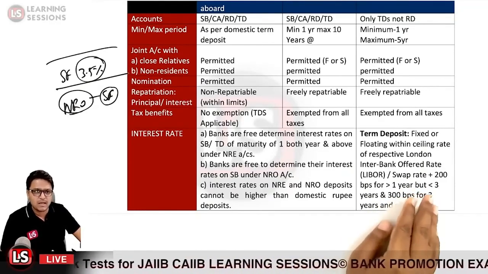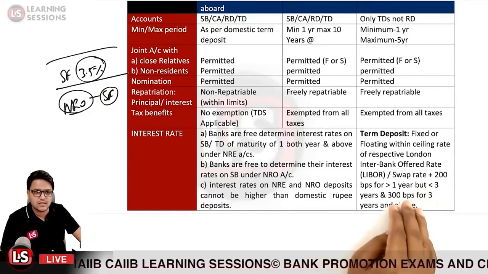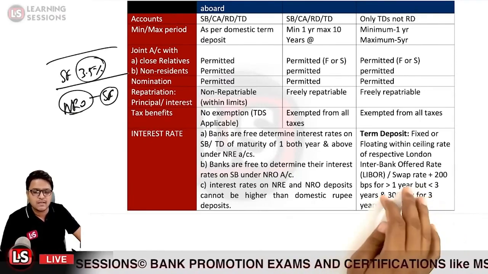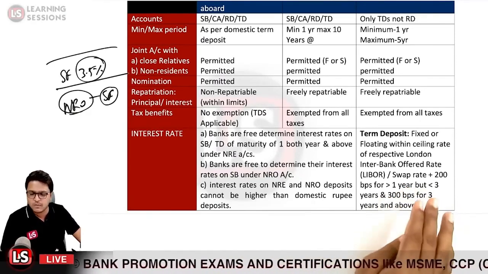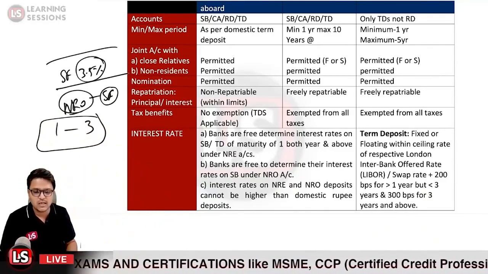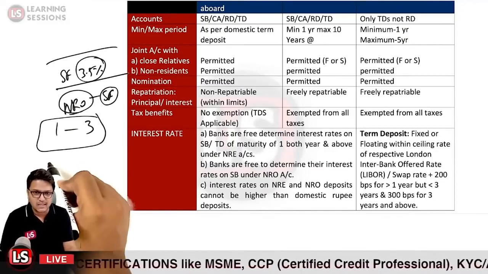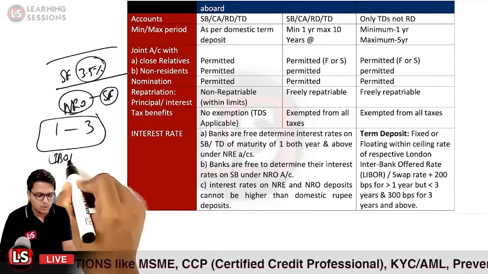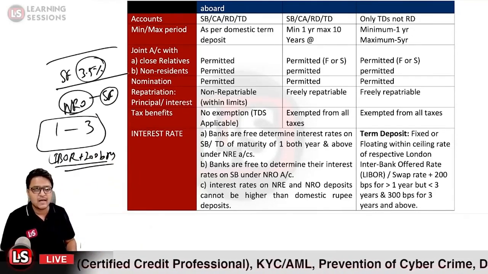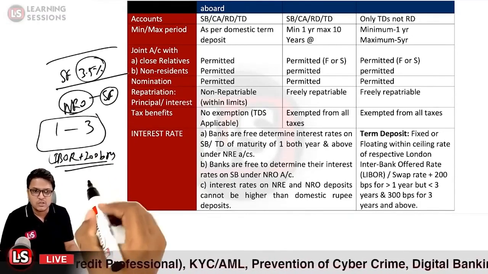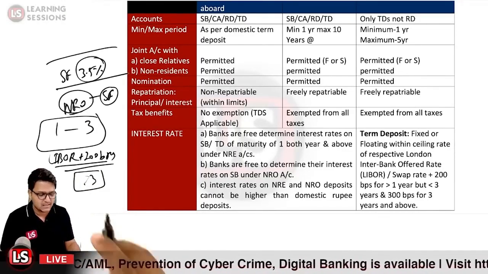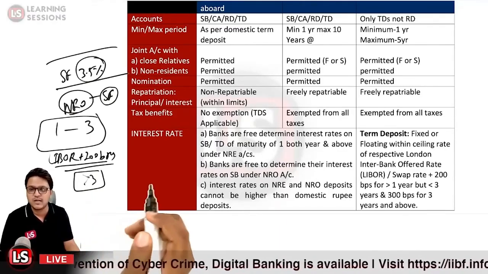But if the maturity is less than 3 years and greater than 1 year, because in the case of FCNR the minimum maturity would be 1 year, so if the maturity is between 1 to 3 years, in that case the maximum interest that can be paid would be LIBOR plus 200 basis points, and if the maturity is above 3 years, in that case it can be paid up to LIBOR plus 300 basis points.